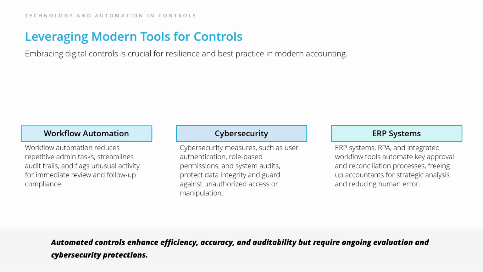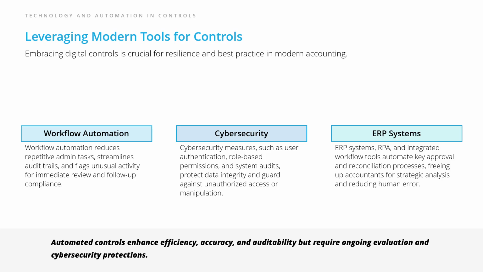Modern accounting is powered by digital controls, and leveraging them is vital for resilience and best practices. A workflow automation streamlines repetitive tasks, creates thorough audit trails, and flags unusual activity in real time. This allows for quicker follow-up and regulatory compliance. Cybersecurity safeguards data integrity. With tools like user authentication, role-based permissions, and system audits, businesses protect themselves from unauthorized access or tampering. ERP systems and integrated workflow solutions automate key approval and reconciliation processes.